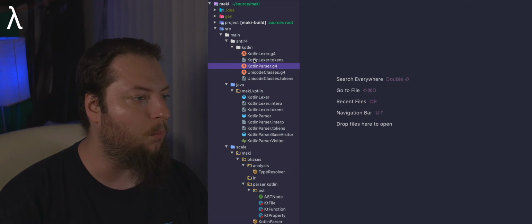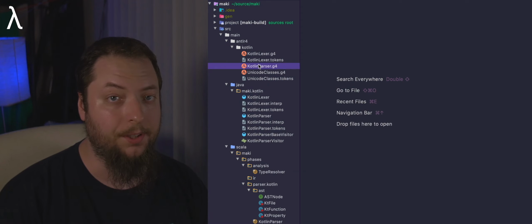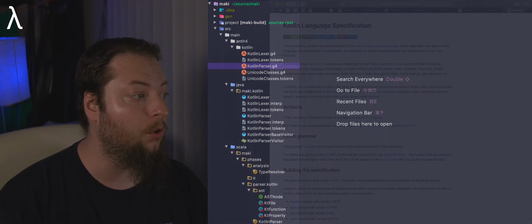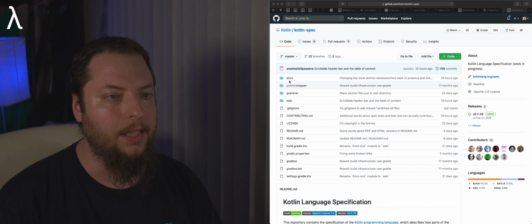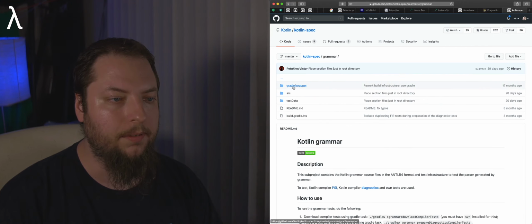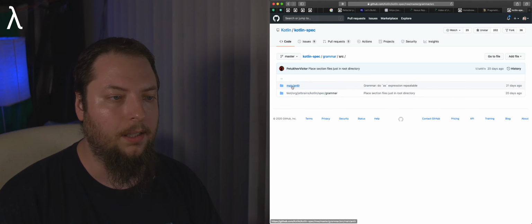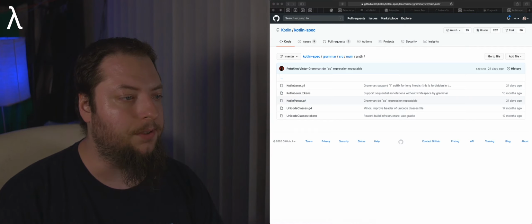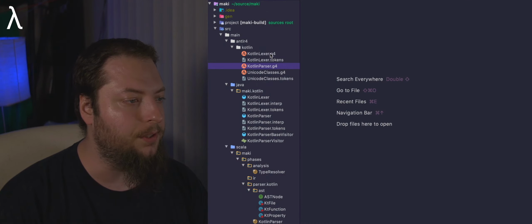You define basically a text file and you give it a .g4 extension, and you use that text file to write these rules in sort of a DSL-styled syntax. And so if we come over here and take a look at just what this looks like, we have a set of files here. So these files are taken directly from the Kotlin grammar that I mentioned earlier. So back on this Kotlin grammar GitHub site, if you go underneath the grammar folder here, I believe it is, and you look at source, main, Antlr, we have this KotlinLexer.g4, KotlinParser.g4, and so that's basically what I've done over here, is I've copied those down into my project.